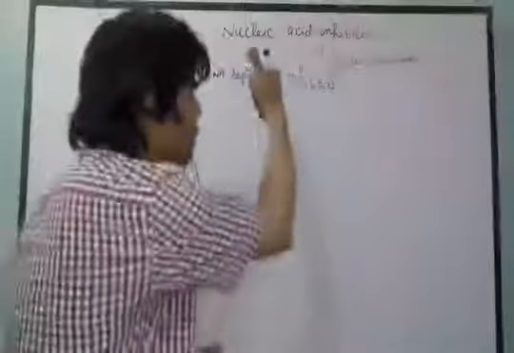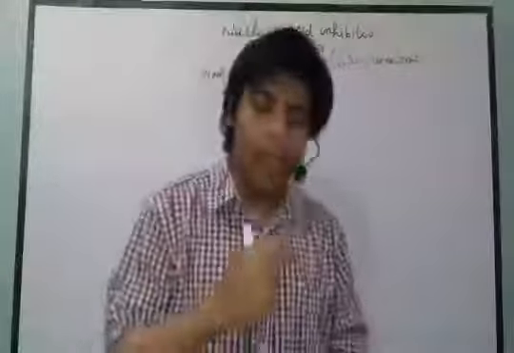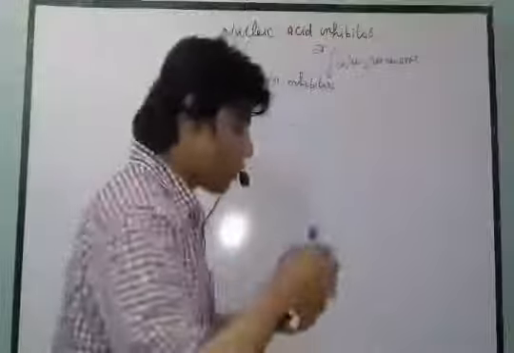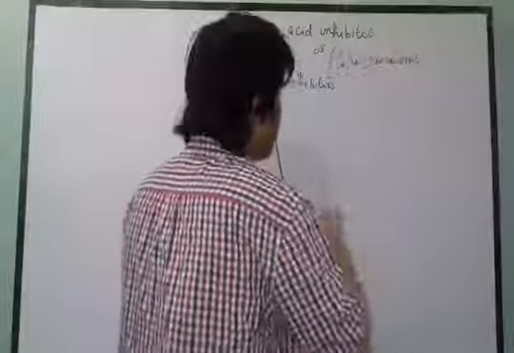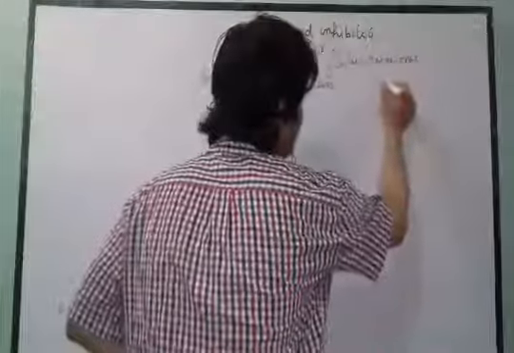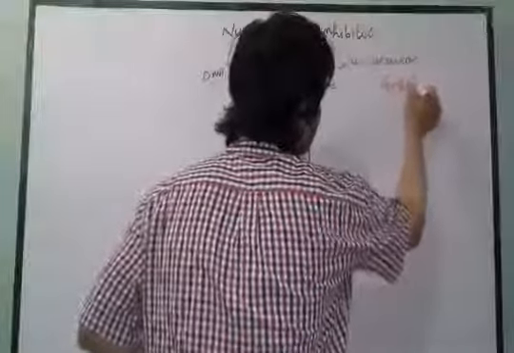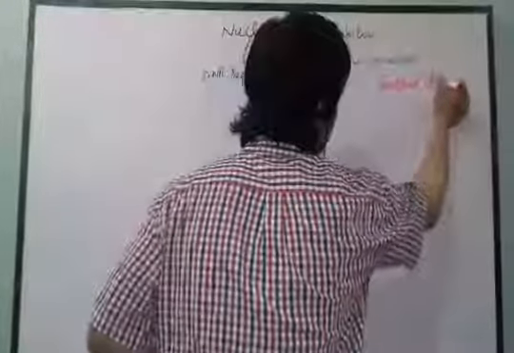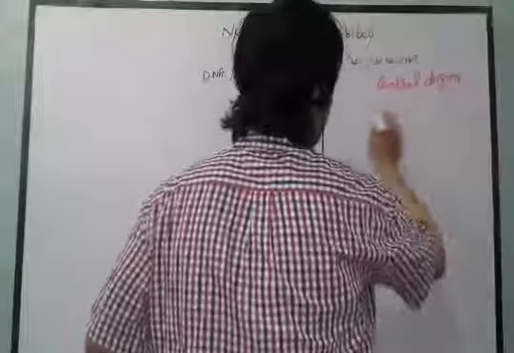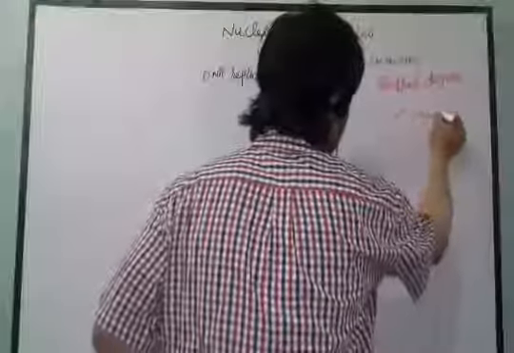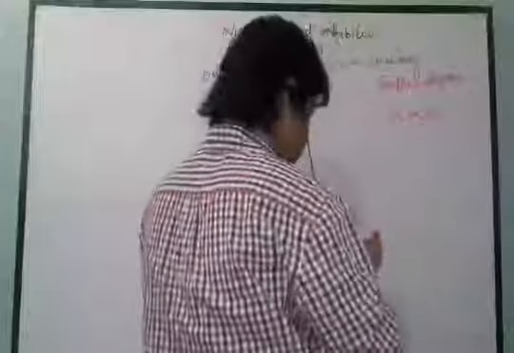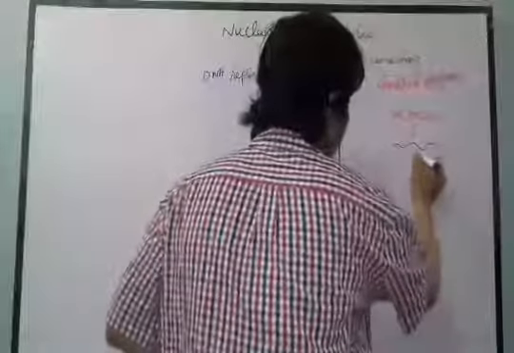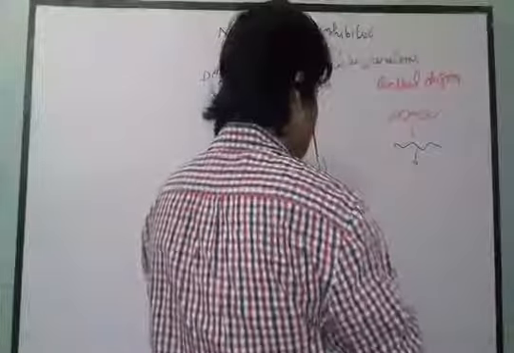If we focus on nucleic acid, then you better know, in the case of the central dogma, if I draw the central dogma, from DNA we get RNA, and from this RNA we get protein.